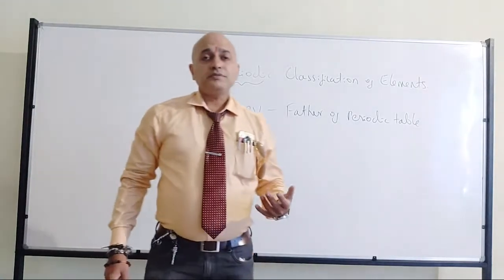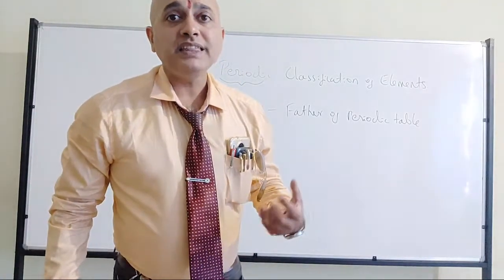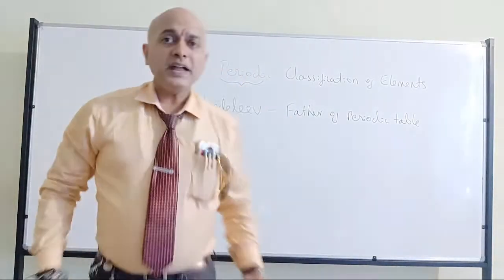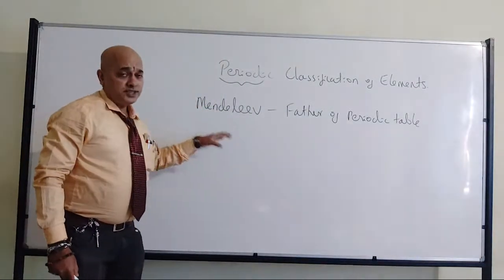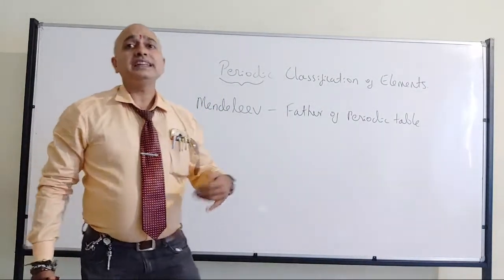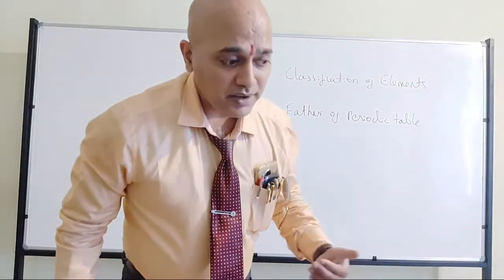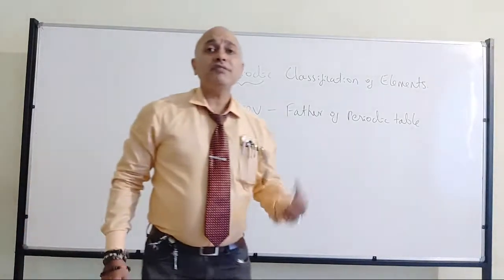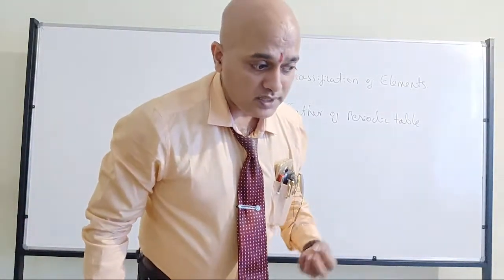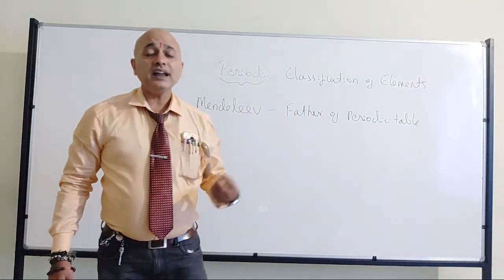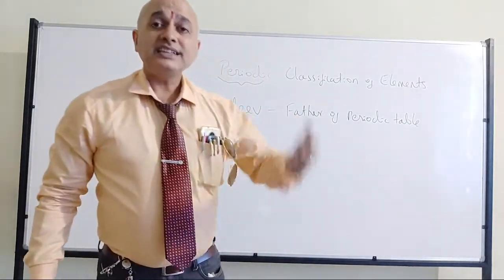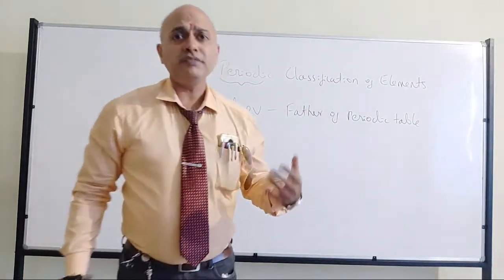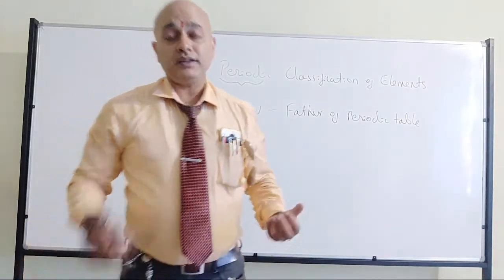Okay? Now, normally they will ask, explain Mendeleev's periodic law. Okay, someone has already written. So that tells that the physical and chemical properties of the elements are depending on the atomic weight. Physical and chemical properties of the elements are depending on their atomic weight. Right? So there is a periodicity in the physical and chemical properties which depends on the atomic weight.